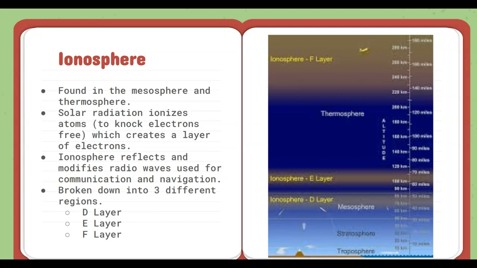And there are 3 different layers or regions of the ionosphere. You have the D layer, the E layer, and the F layer. And you can see where each of those are located on the graphic to the right.